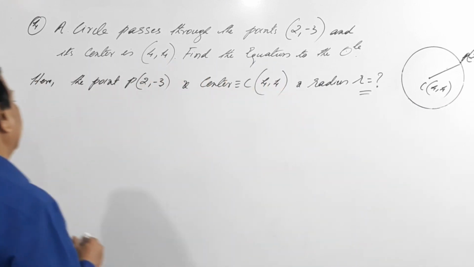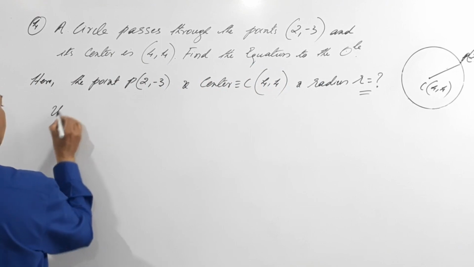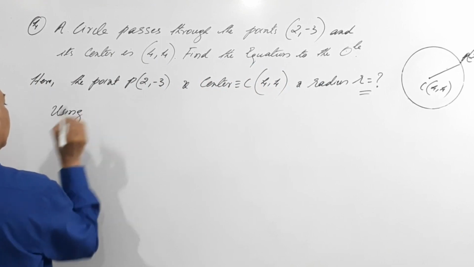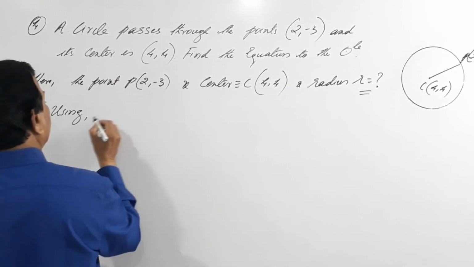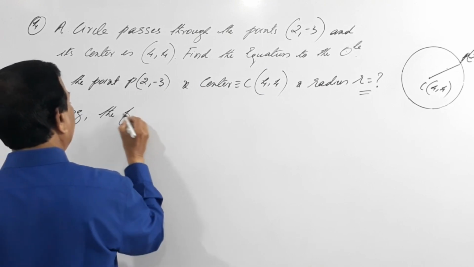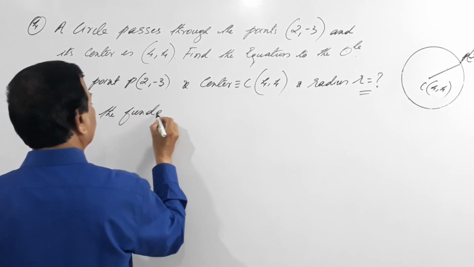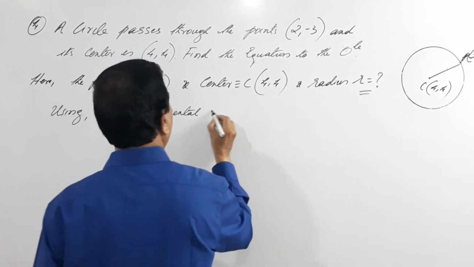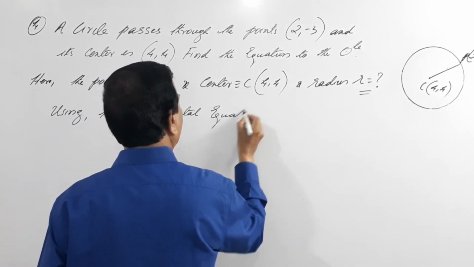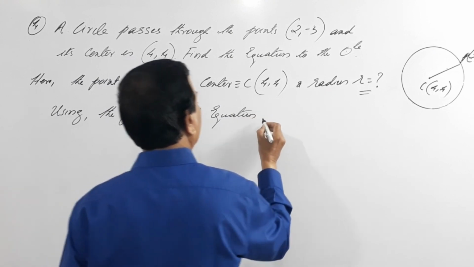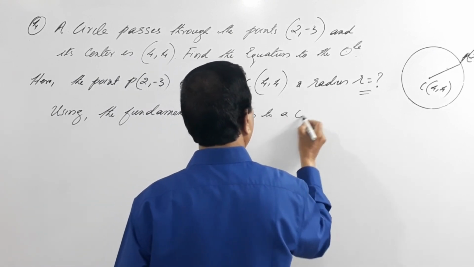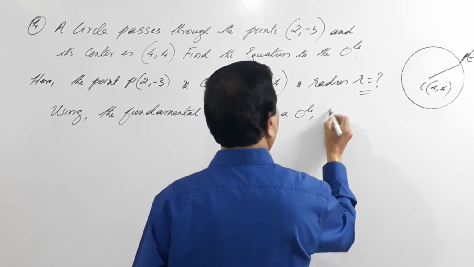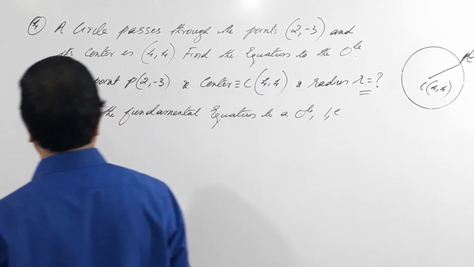We'll do it using what? The fundamental equation of a circle. That is what?